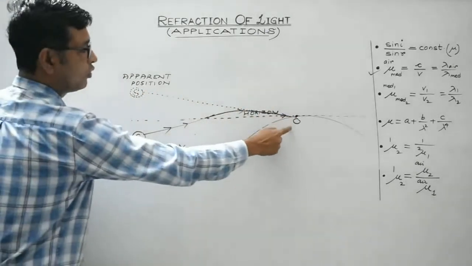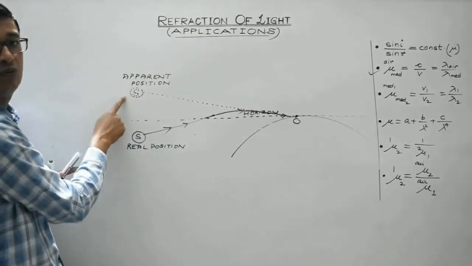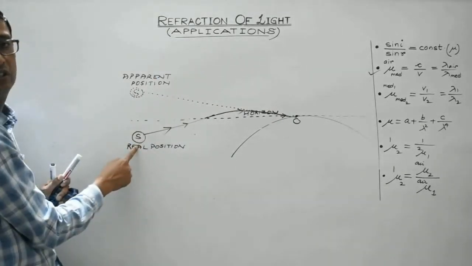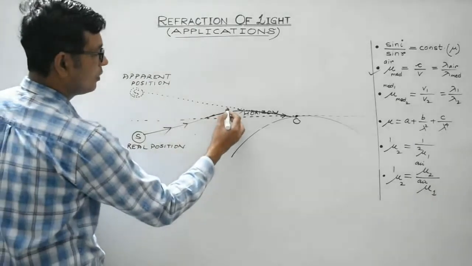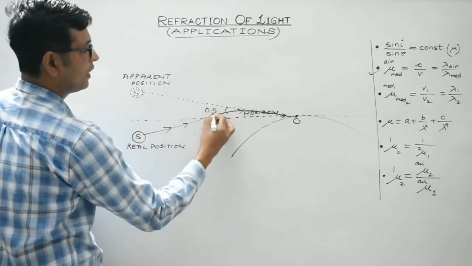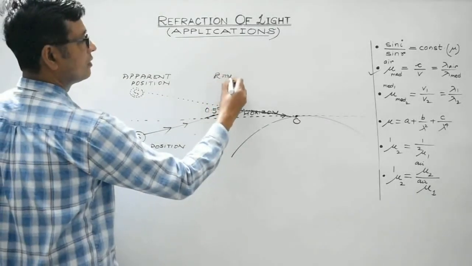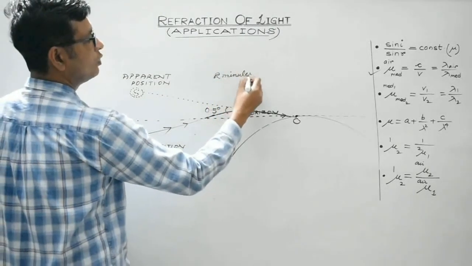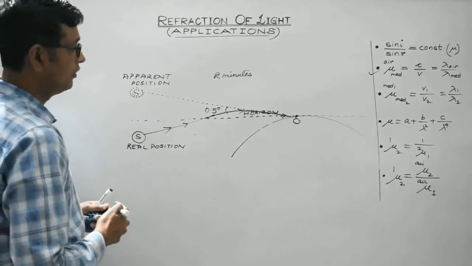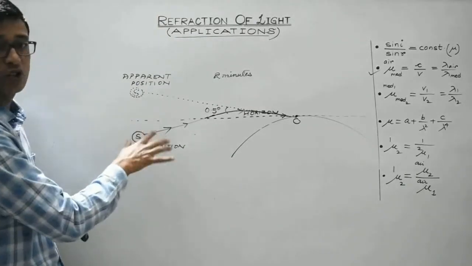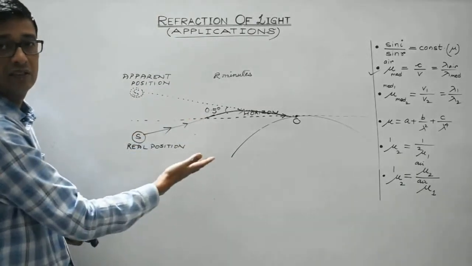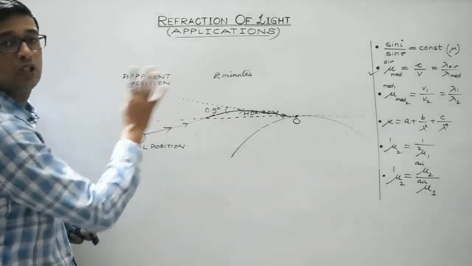To the observer, it will appear as if the sun is over here, while the actual position of the sun is here. So there is a difference of about 0.5 degree, which in time is equivalent to 2 minutes. So even if the sun has not actually risen, the sun is visible to us.